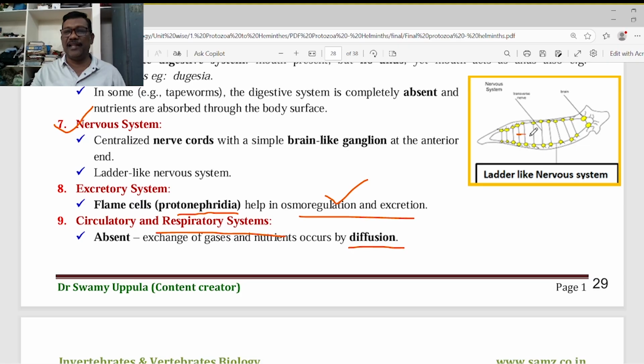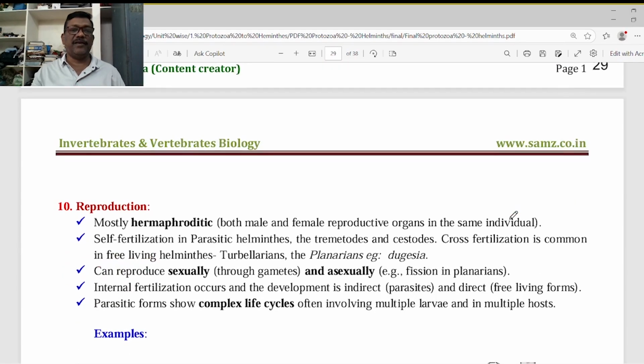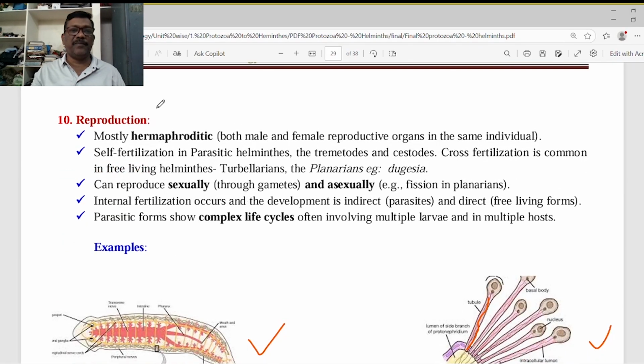This ladder-like nervous system is present in the planaria especially, but in the trematodes and cestodes, the endoparasites, this nervous system is not highly developed, though a few developments we observed in them. But especially in Dugesia and the planaria, the free-living animals needed this ladder-like nervous system to respond to the surrounding environment. Then what about the reproductive system?